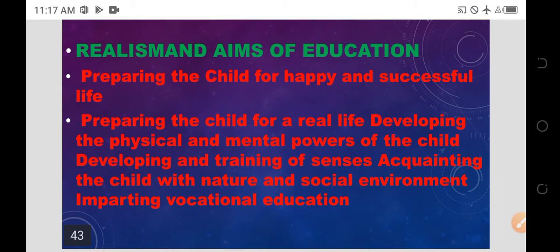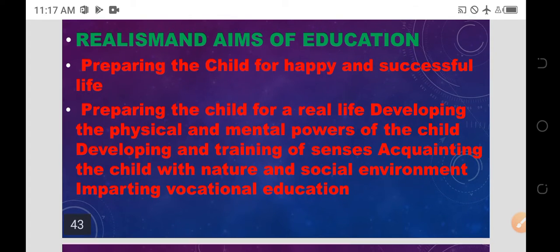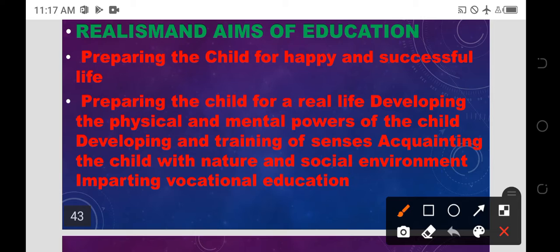Scope of education: realism and aims of education. Preparing the child for a happy and successful life. Preparing the child for real life.